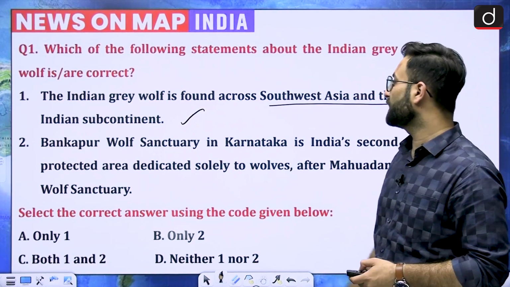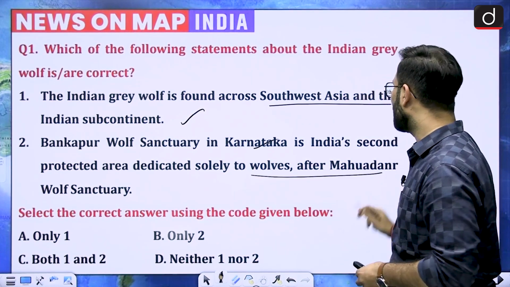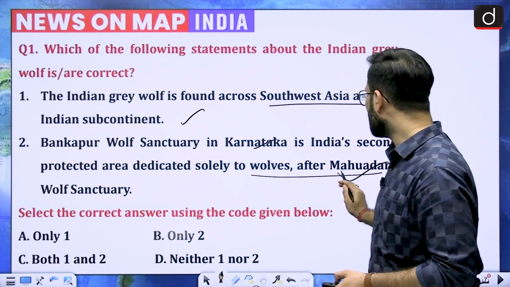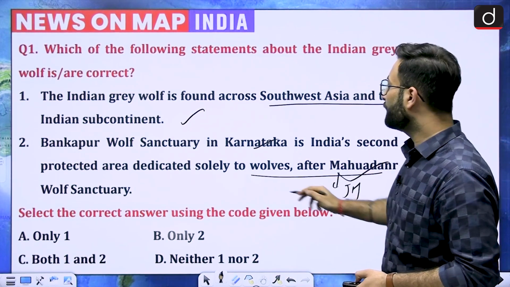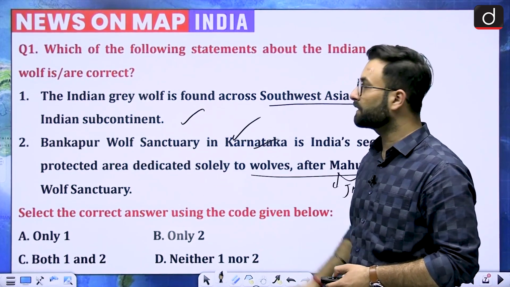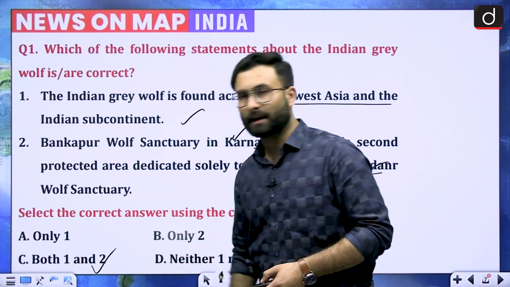Bankapur Wolf Sanctuary in Karnataka is the second protected area dedicated solely to wolves after Mahua Danar Wolf Sanctuary. Okay, so Mahua Danar is located in Jharkhand. And Bankapur is the second wolf sanctuary, which is located in Karnataka. So both statements here are correct. So option C would be your right answer over here.